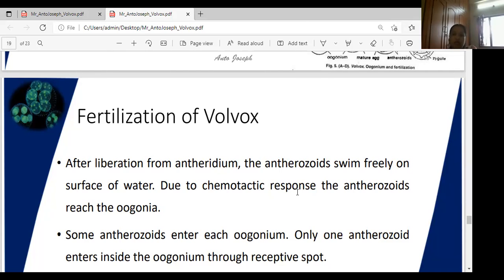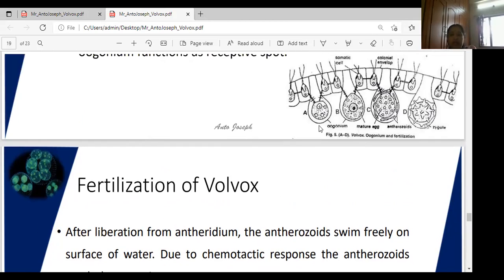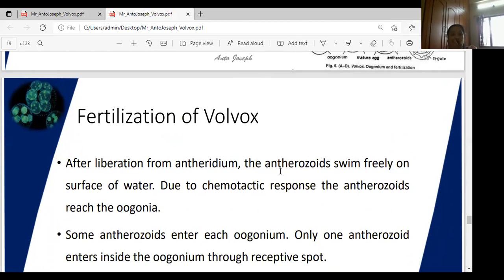This is called the chemotactic response.